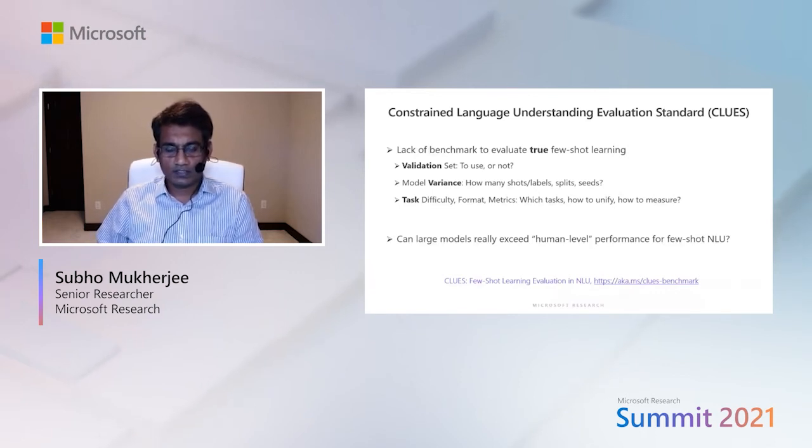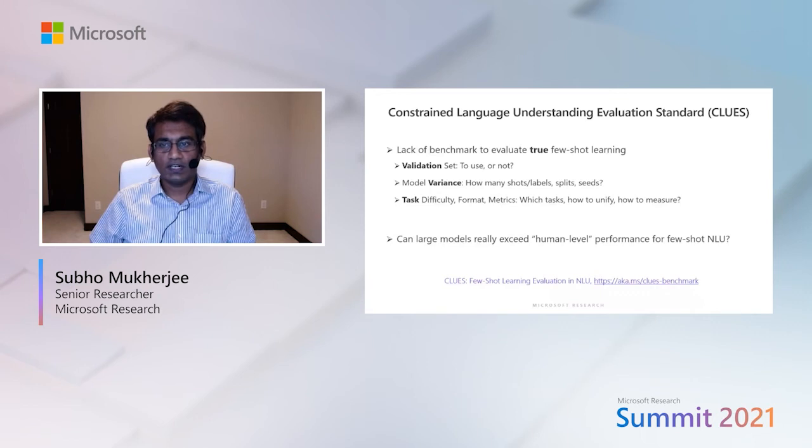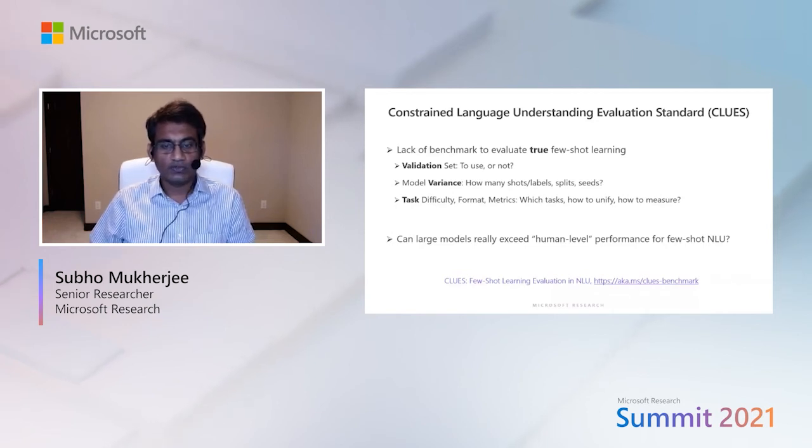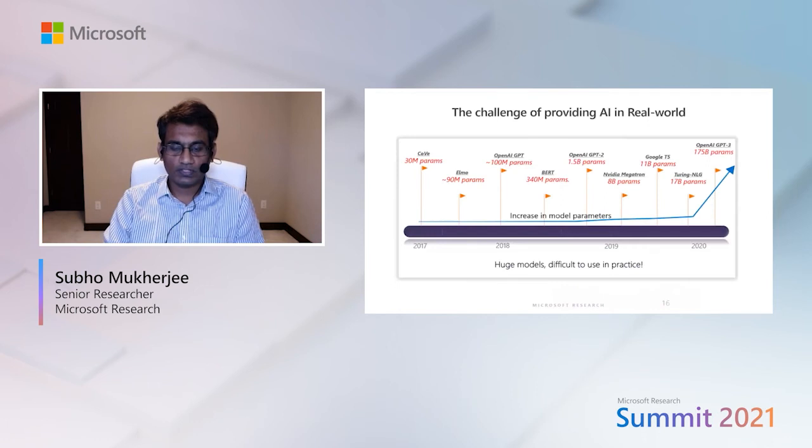CLUES stands for Constrained Language Understanding Evaluation Standard, in which we release several tasks and data sets, diverse scenarios like NER, reasoning, and classification, with human level performance evaluation. Here we observe that there is really a huge gap between human and machine performance for few-shot NLU, where humans really do well given only few demonstrative examples.